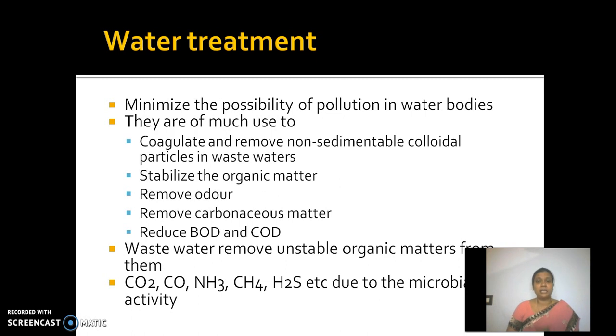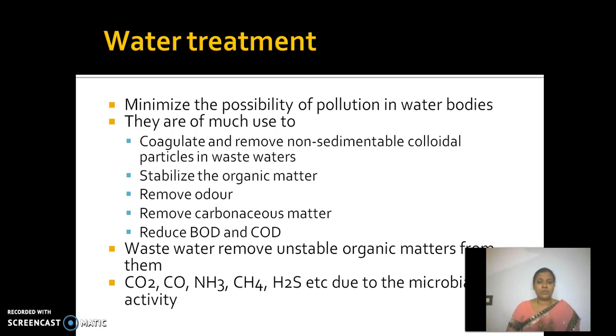This stabilizes the organic matter, removes odor, removes carbonaceous matter, and also reduces biological oxygen demand and chemical oxygen demand. So biotechnology offers a very powerful tool to remove all these organic waste materials from the industrial effluents as well as from kitchen wastewater.